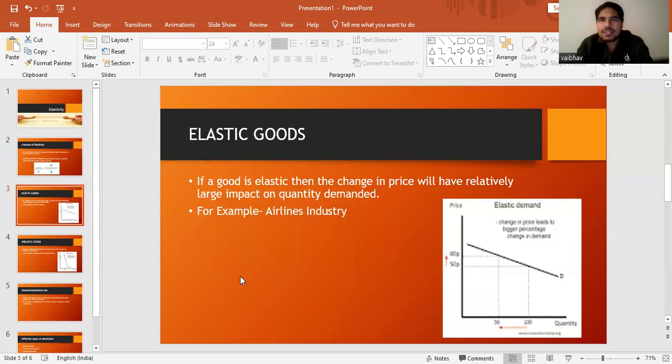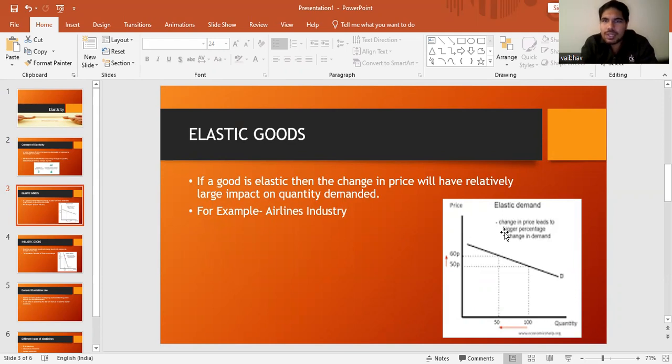So elasticities can be of two different types. First one is elastic goods. What are elastic goods? Suppose, for example, let's take the airline industry. If suddenly a specific company increases the price of their ticket drastically, in that case most people will switch from that particular airline and buy a ticket from another airline.